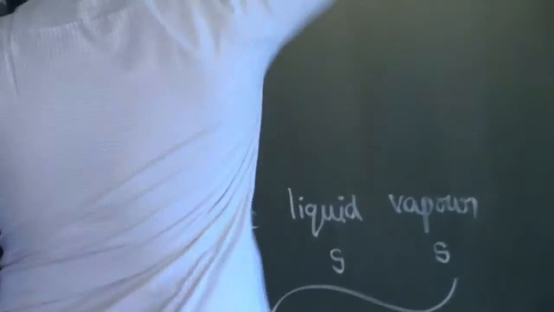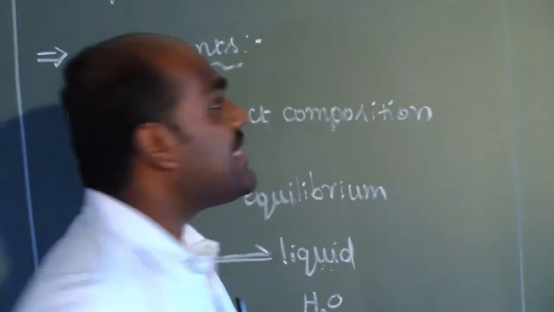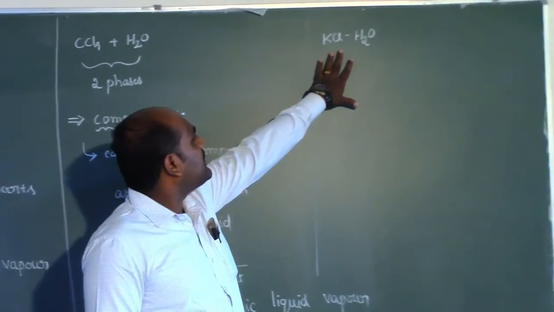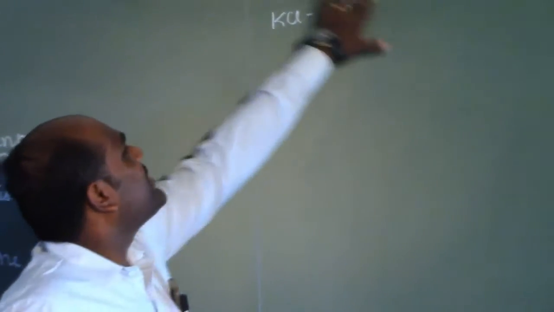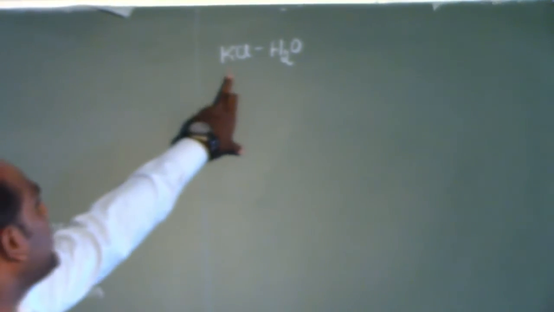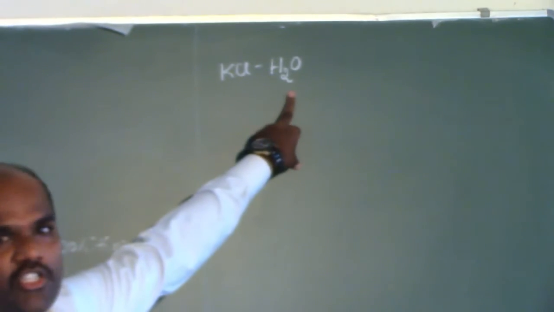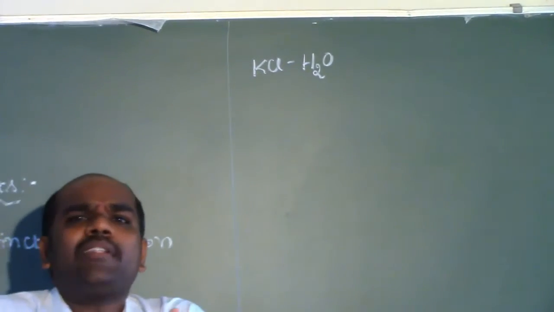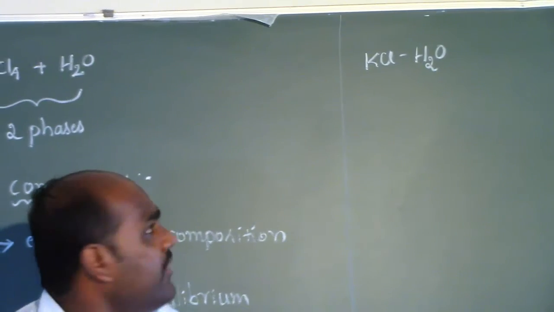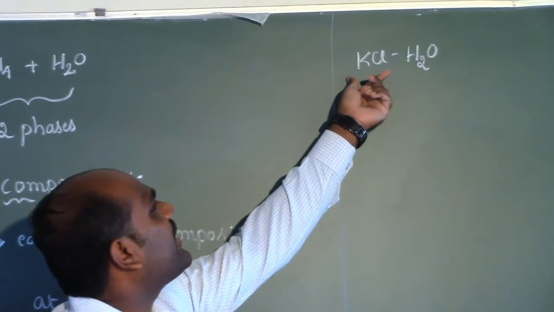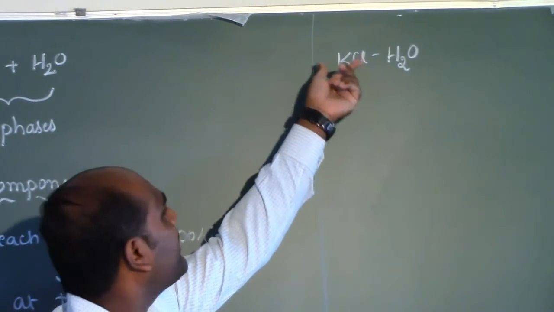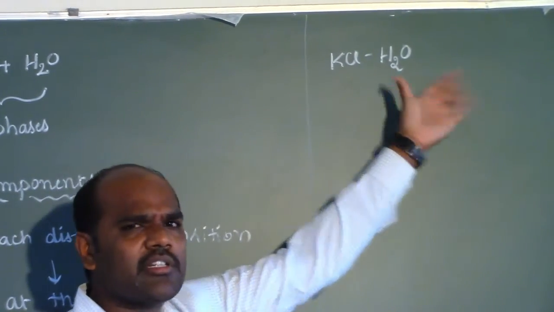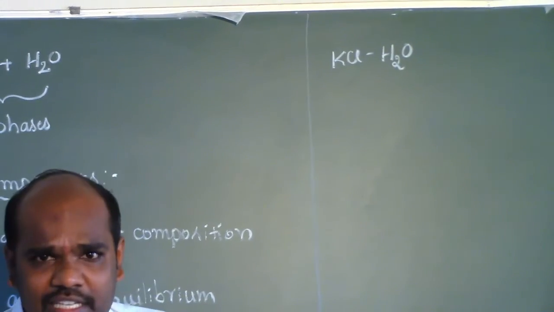But if you go with some different cases, say if you consider the system of KCl and H2O, you can notice it's a single phase system because KCl is completely soluble in water, so you will be observing only one system. That means you cannot notice the presence of KCl particles in the solution because, being a polar material, KCl is completely soluble in water, so as to give a single homogeneous system.